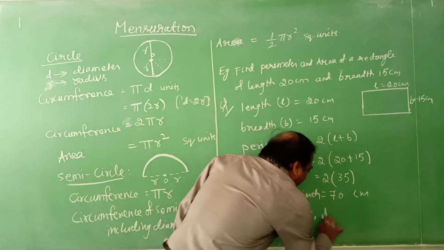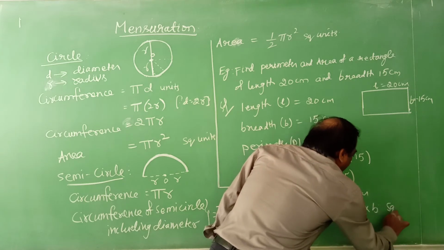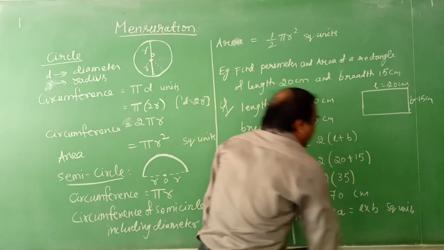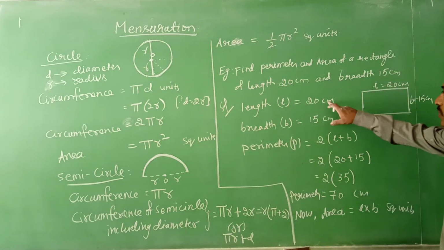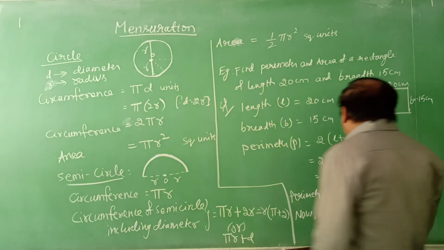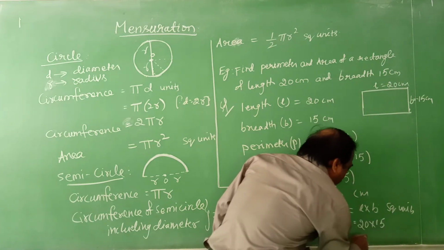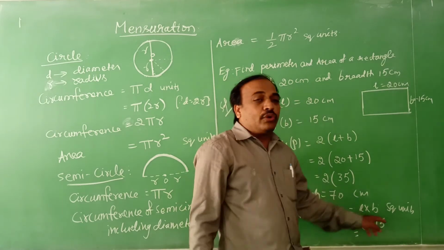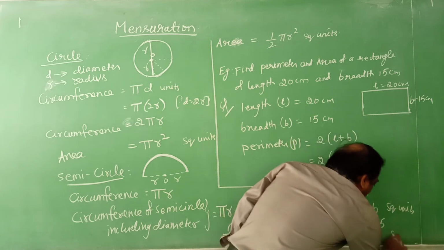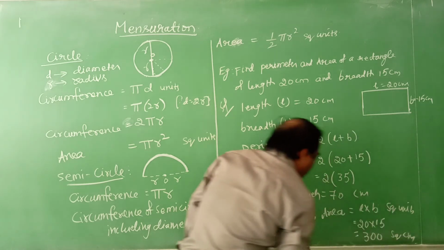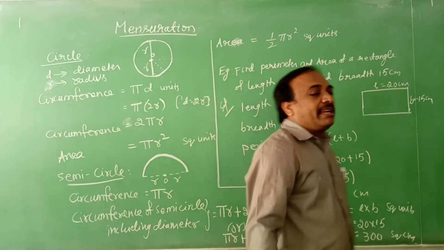Now, the area. Already we know length and breadth. Area is equal to the formula L into B square units. Always area is measured in square units. Length we know 20 and breadth we know 15. So 20 into 15 is 300 square centimeters. Therefore, area is equal to 300 square centimeters.